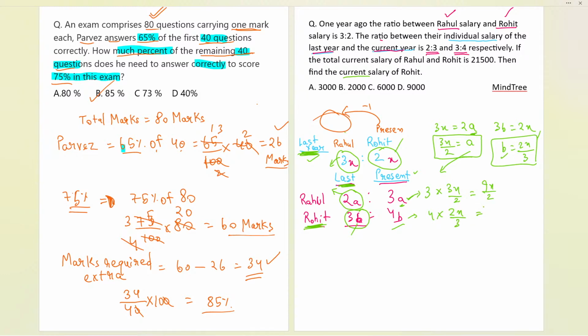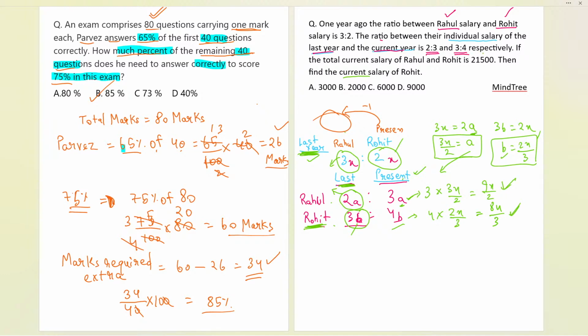So now let us solve it. It will be 8x by 3 that we are getting. So these are the two values we are getting, that is 9x by 2 and 8x by 3. That is the Rahul and Rohit ratios for the present part that we have calculated. The present salary of Rahul and Rohit we have calculated in terms of x.